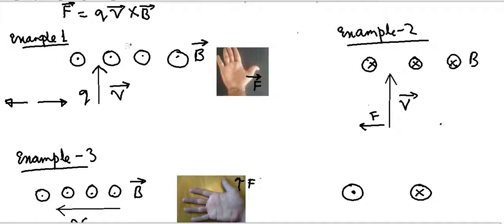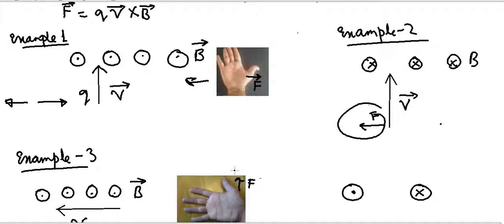So if V is in this direction, I will point my fingers up, and B is towards us, so I will point my palm towards us. The resultant force will be given by the direction of the thumb. Similarly, in the opposite case, if B is going inside and V is going up, then I point my fingers towards the velocity and my palm towards the second vector, which is B, which is downward. If I reverse my palm so that it faces downward, then my thumb will point in this direction, and so my resultant force will be towards the left.